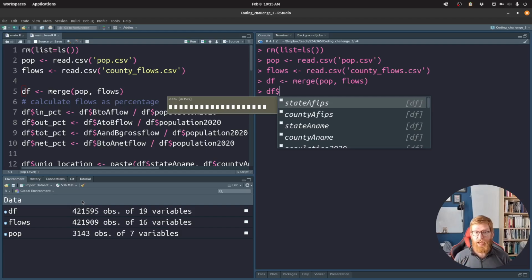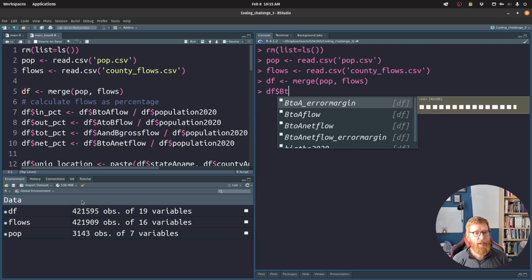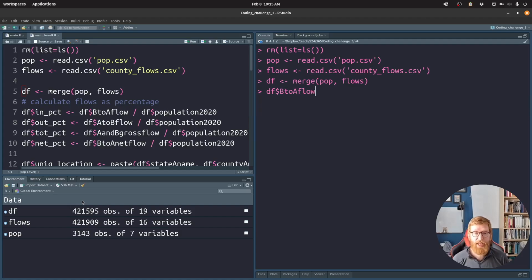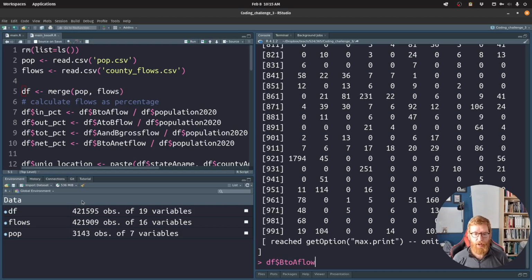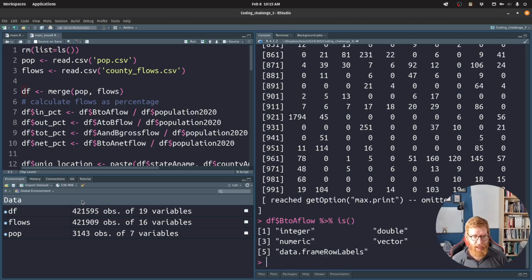Now there are a few different ways. I'm going to show you really quick. So df$, let's say, b to a flow, right? That's going to give us that column, and it's going to give it to us as a vector, right? In this case, an integer vector. That's good.